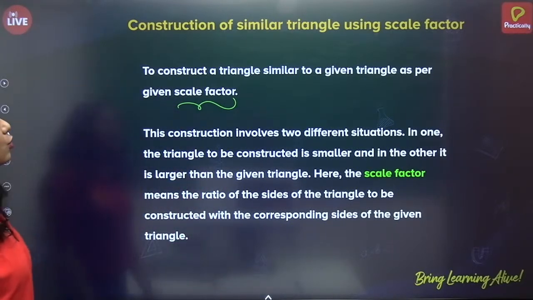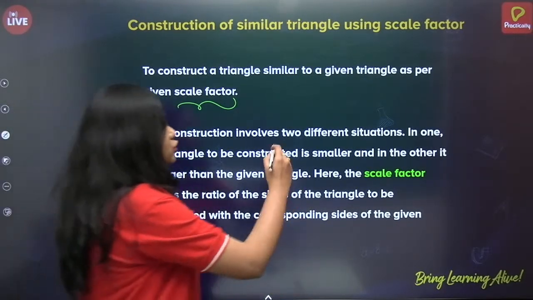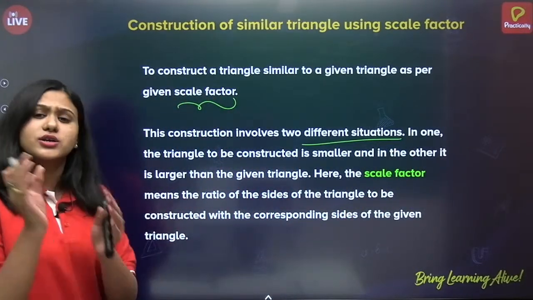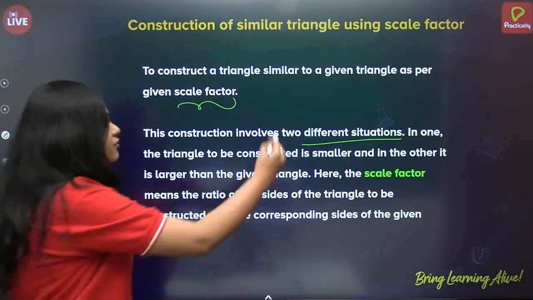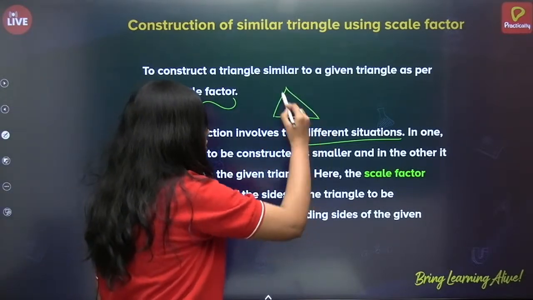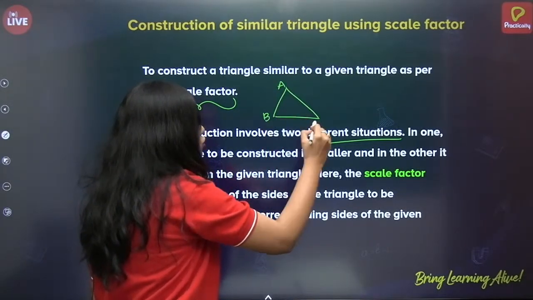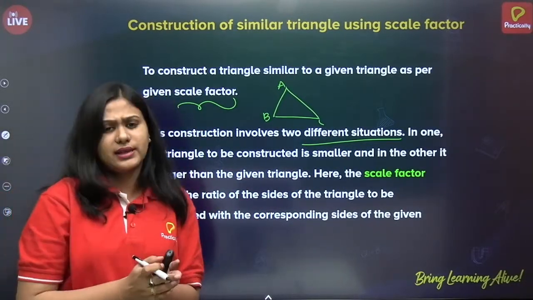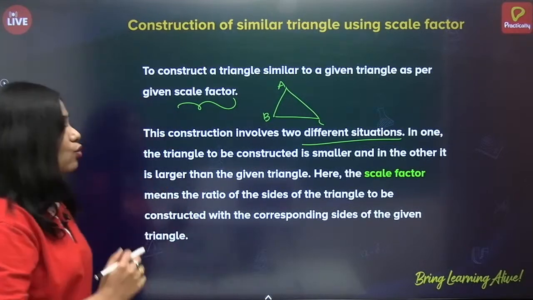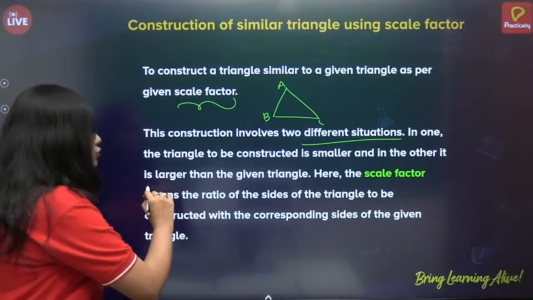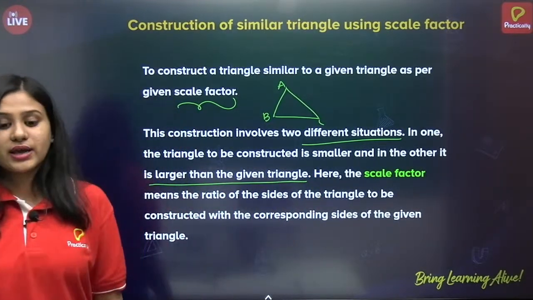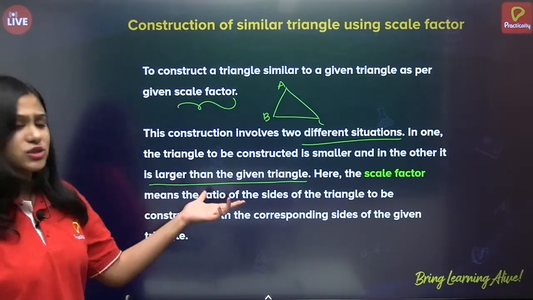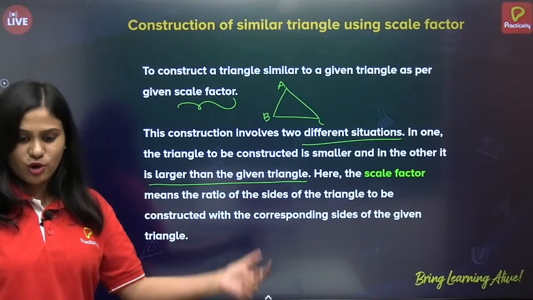So, this construction involves two different situations. In one, the triangle to be constructed is smaller. If I give you the triangle ABC, and I tell you to draw one triangle which is smaller than the given triangle, okay. Now, what is the other condition? We have to draw larger than the given triangle. So, these are the two situations involved, okay.